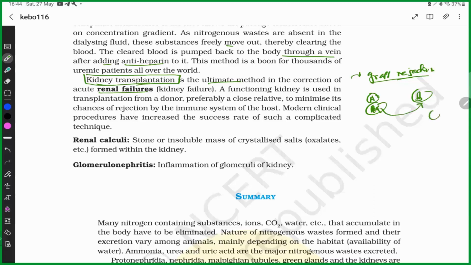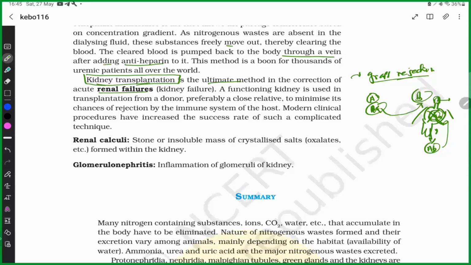This is person A's kidney, but in person B's body, it acts as a foreign substance. So the immune system of person B recognizes this kidney as a foreign substance. So person B produces some antibodies, which can destroy this kidney. So the kidney is destroyed once again.